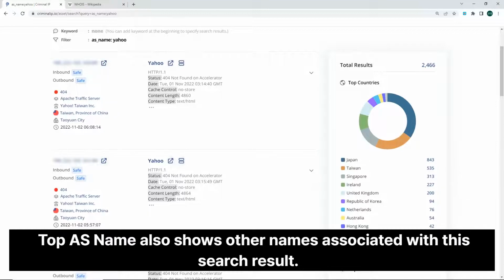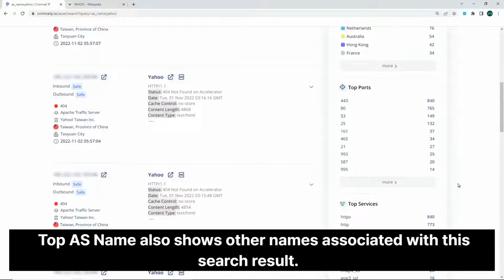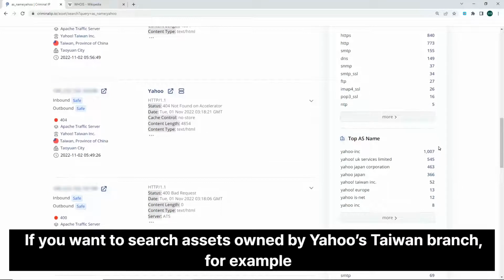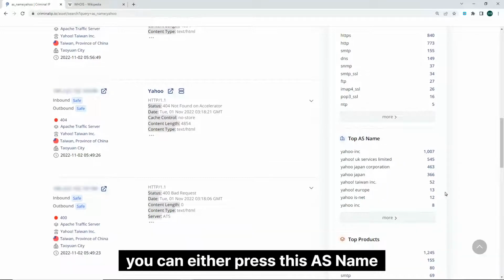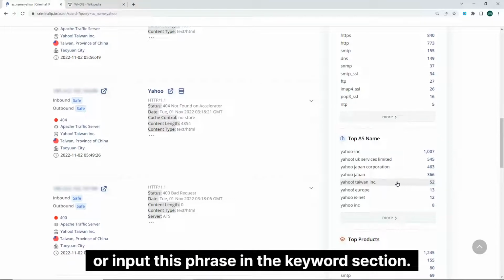Top AS name also shows other names associated with this search result. If you want to search assets owned by Yahoo's Taiwan branch, for example, you can either press this AS name or input this phrase in the keyword section.